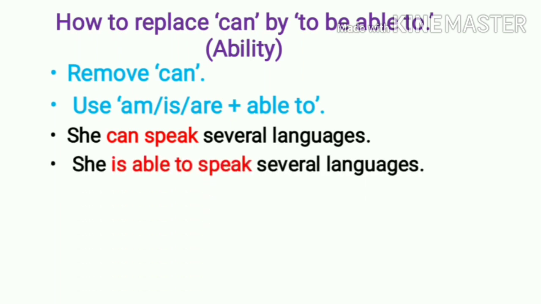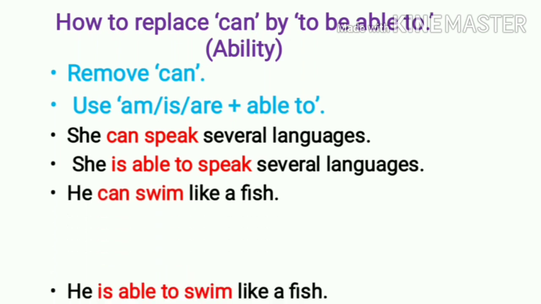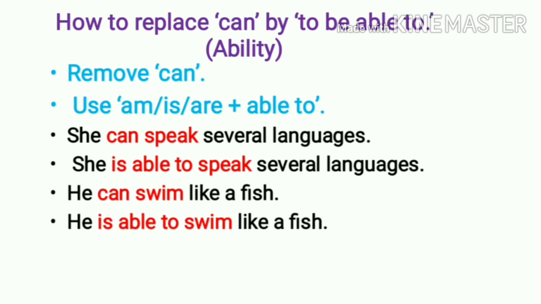Now let us see the sentence. She is able to speak several languages. She, this is the subject that is singular, and that's why we have made the use of is. Now let us see. He can swim like a fish. Move to the next one. He is able to swim like a fish.